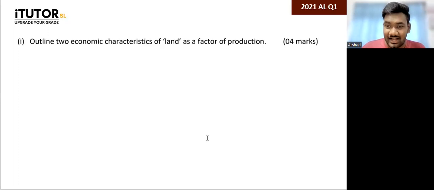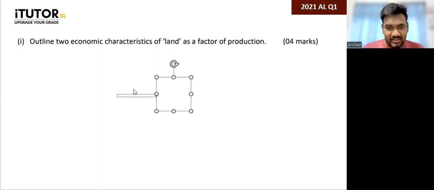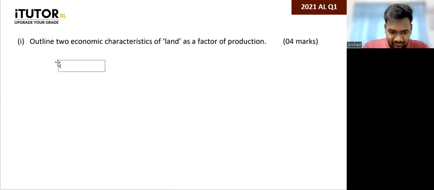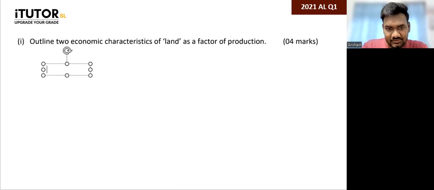Okay, so we'll start with the 21 A-level paper. That's question number 1. Outline 2 economic characteristics of land as a factor of production. They're saying outline. So when they say outline, it's a little bit more than state. So what can we write, guys? Can you give me a few characteristics? Things like what? Okay, yes, you can say it's a gift of nature, correct? So how can you outline that?